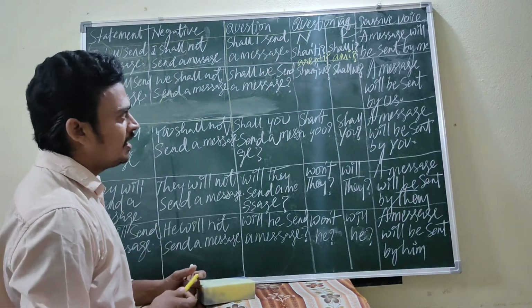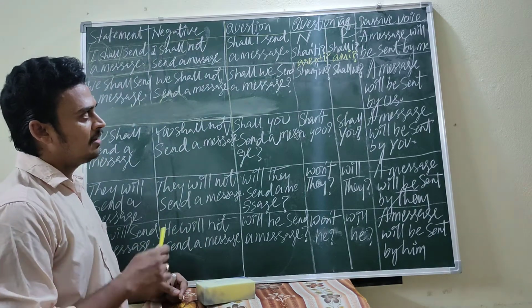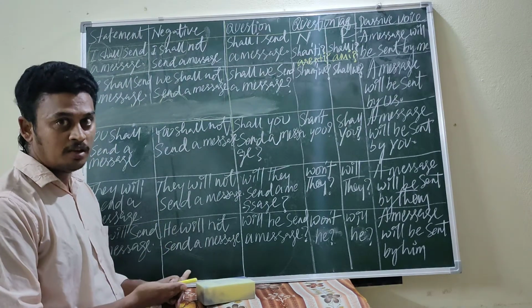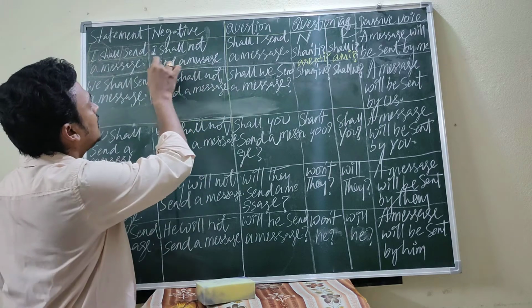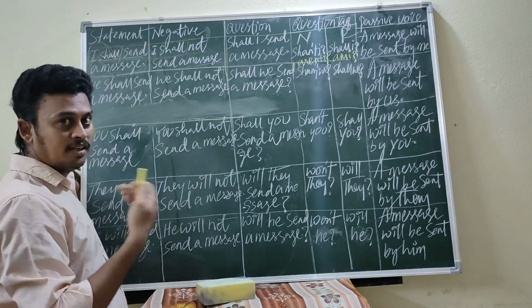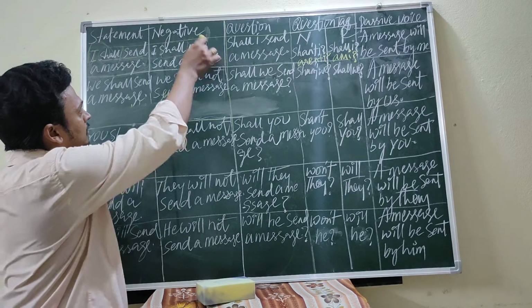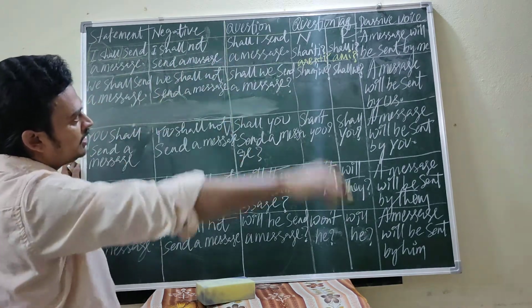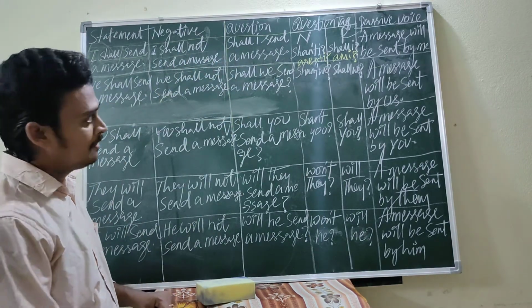So shan't I is the question tag, and the positive question tag is shall I. Positive question tag shall I, because the sentence is negative. I shall not send a message, because if the sentence is negative, the question tag is positive, shall I.